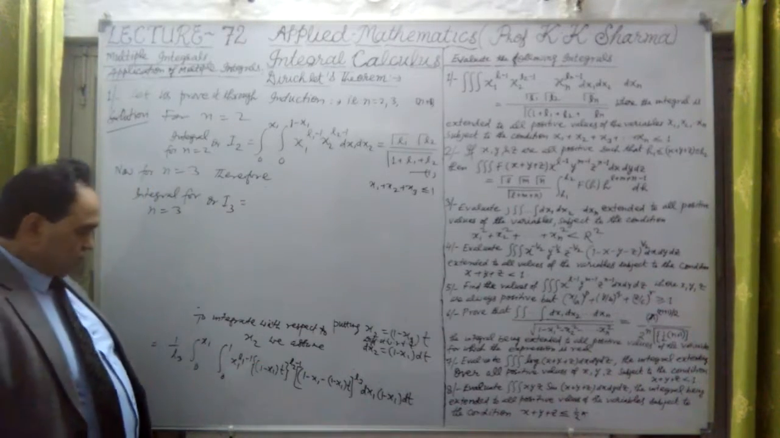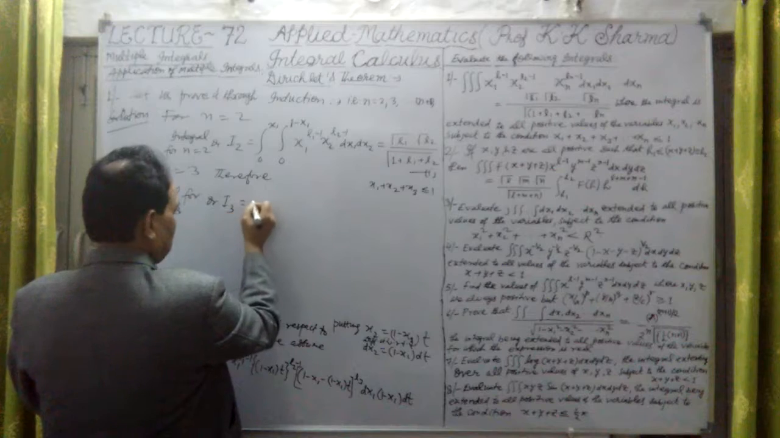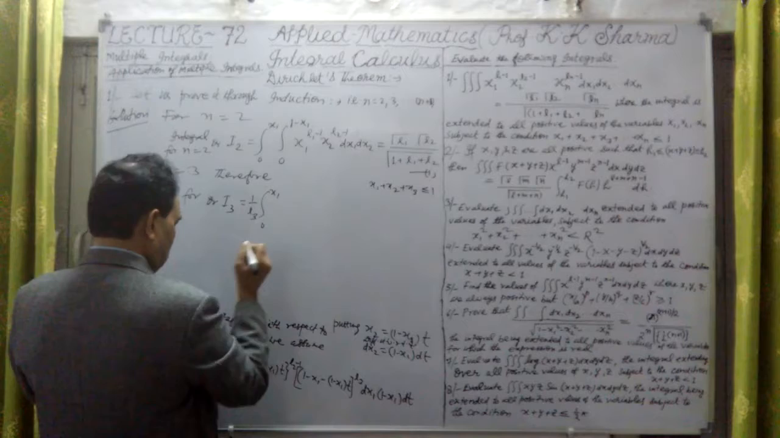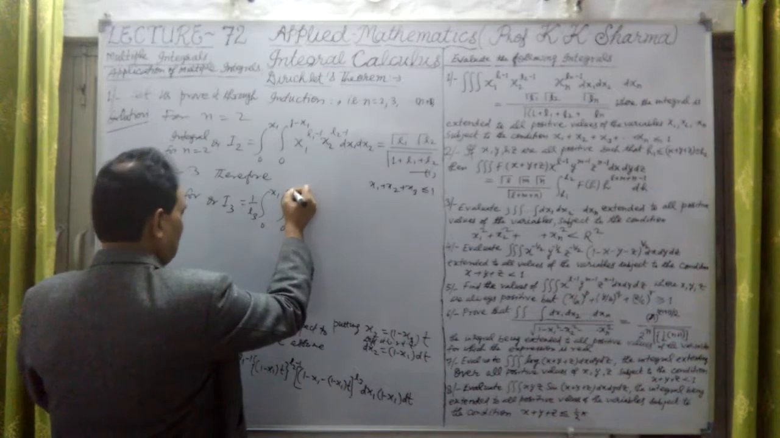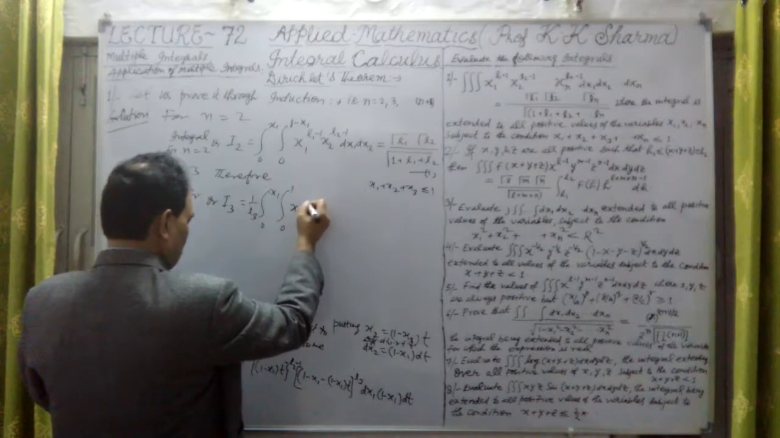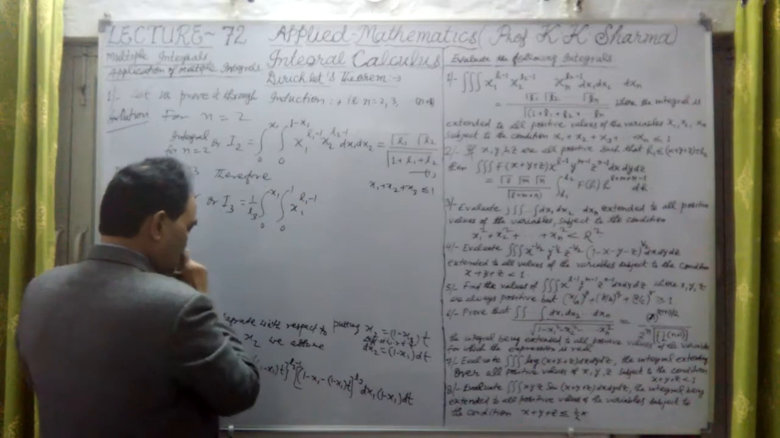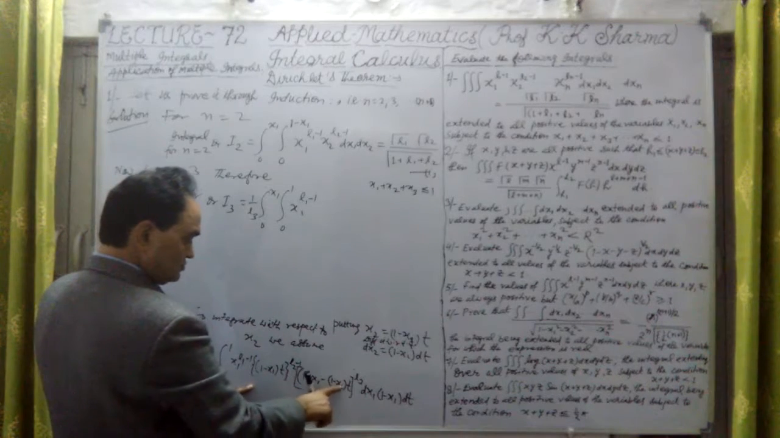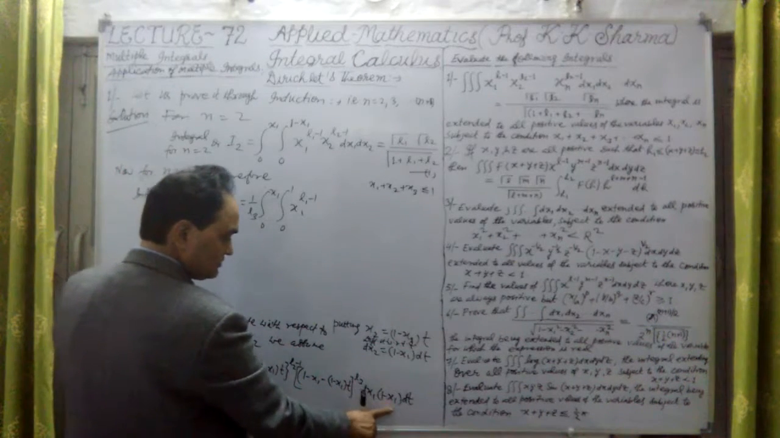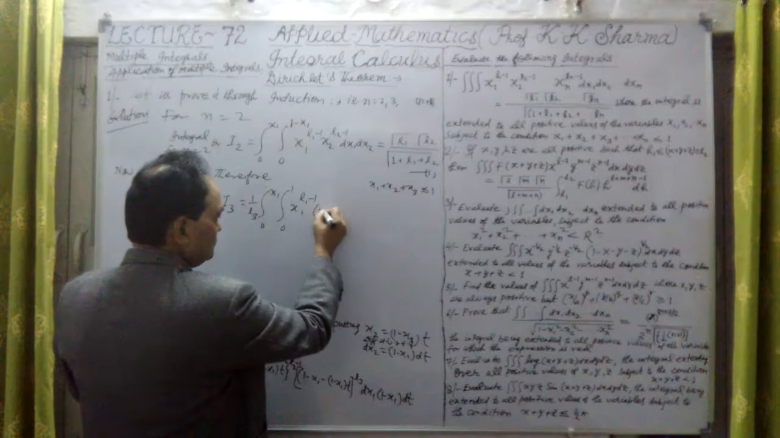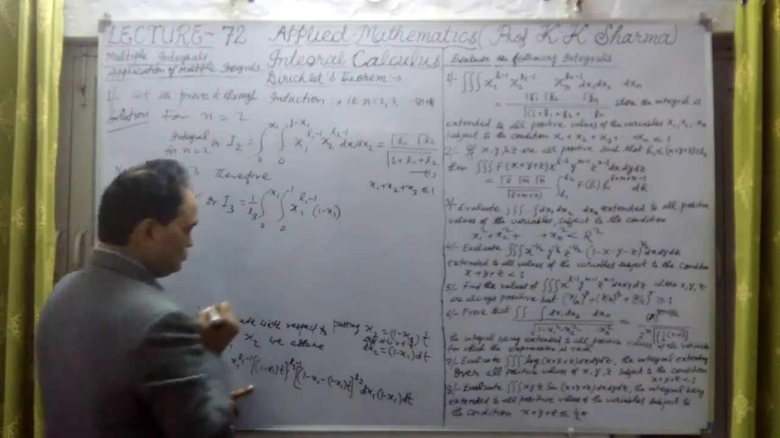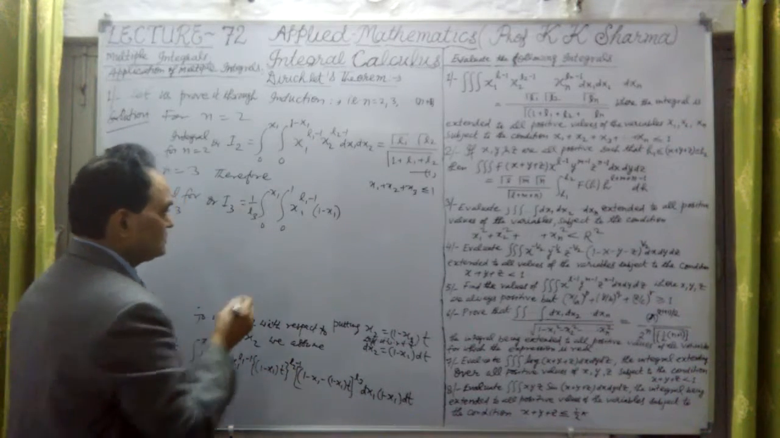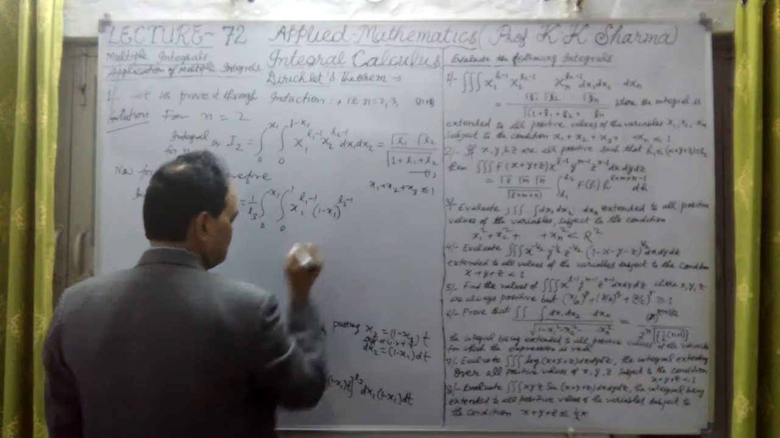What do we get here? Therefore, I3 is equal to 1 upon L3, 0 to 1. Now this is x1 whole power L1 minus 1. In the second bracket, 1 minus x1 to outcome, this is 1 minus x1. So if I take 1 minus x1 common throughout, what are the powers here? This is 1 minus x1 whole power L2 minus 1.